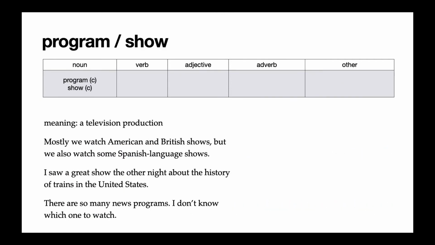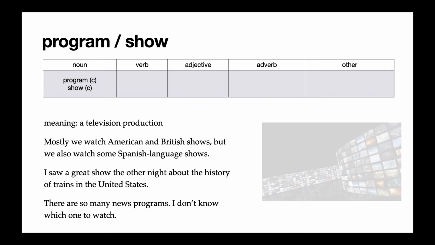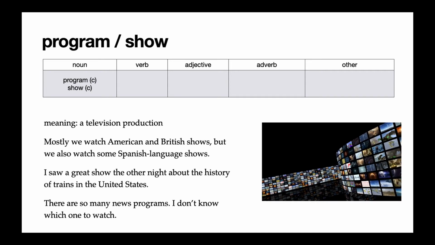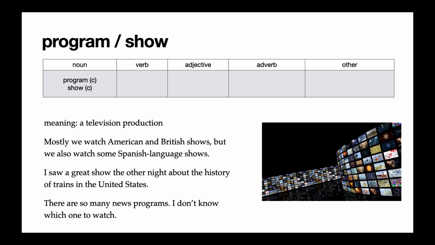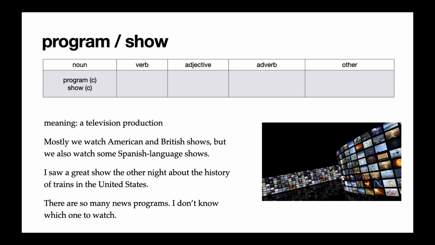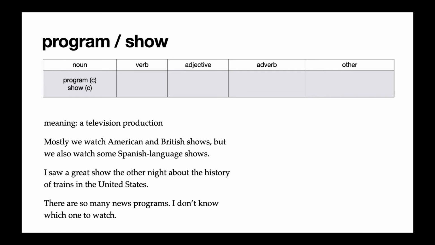Next, we have two countable nouns, program and show. We didn't actually use the word program in the reading, but it's a synonym for show, so I wanted to put them both here because people say program and show a lot. These two words can mean many things. They can be used for live events like a musical show or a singing show, but in the reading, they just refer to TV productions. So I said, mostly we watch American and British shows, but we also watch some Spanish language shows. You could also use the word program.